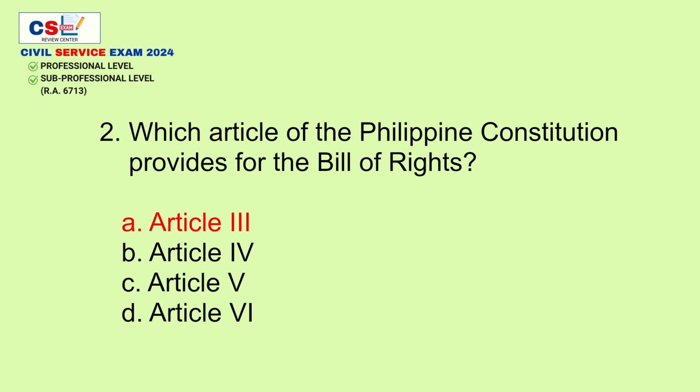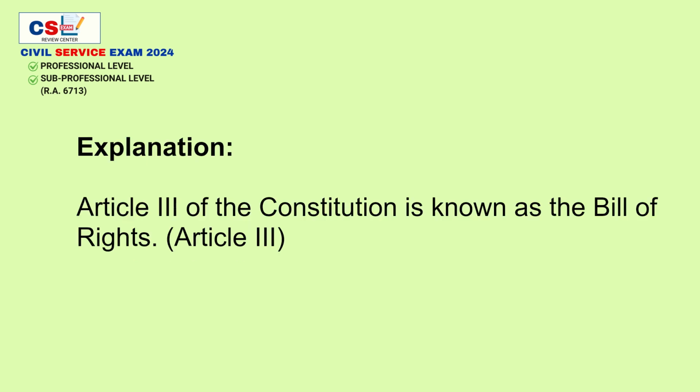The answer is A. Article 3. Explanation. Article 3 of the Constitution is known as the Bill of Rights.